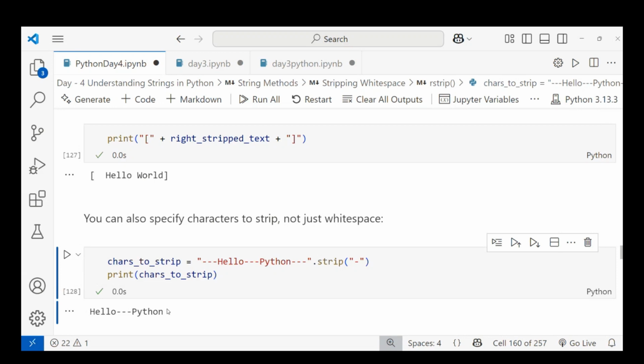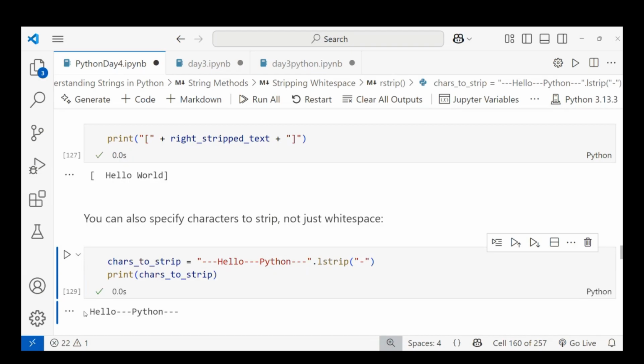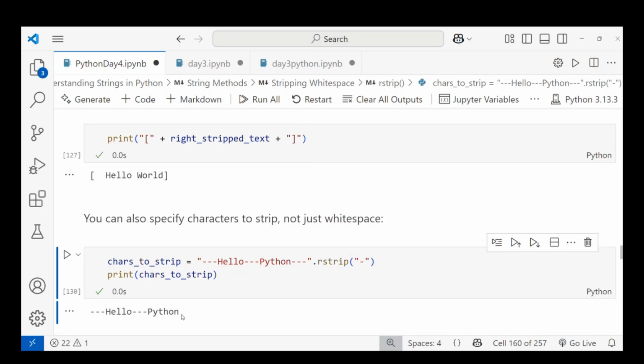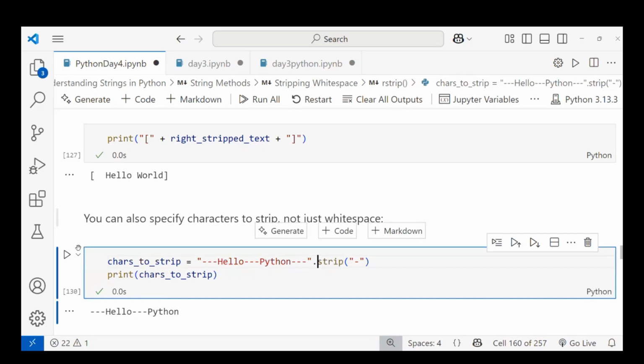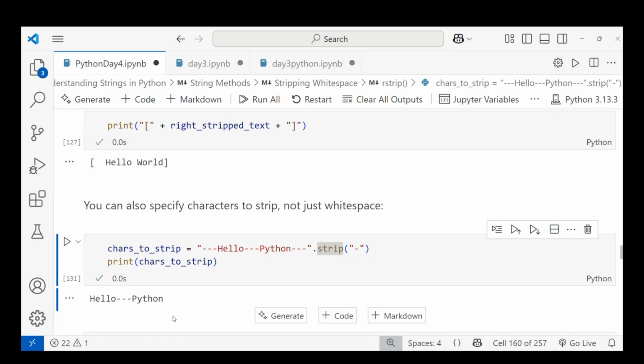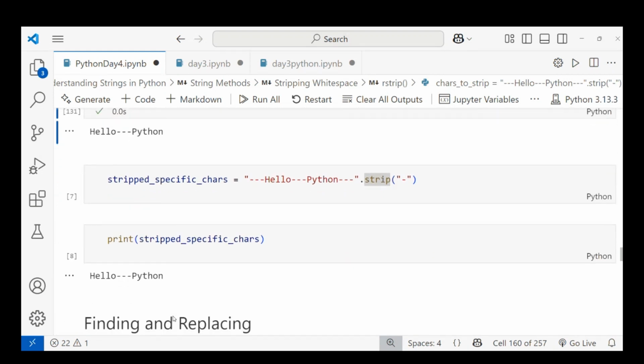With the lstrip method, if you want only the left side, you can give lstrip. When I run this, only the left side is removed and the right side remains. When I use rstrip, the left side remains and the right side is removed. When I use only strip, both sides are removed. This is how strip works. Strip is nothing but removing spaces, new lines, tabs, and things like that.